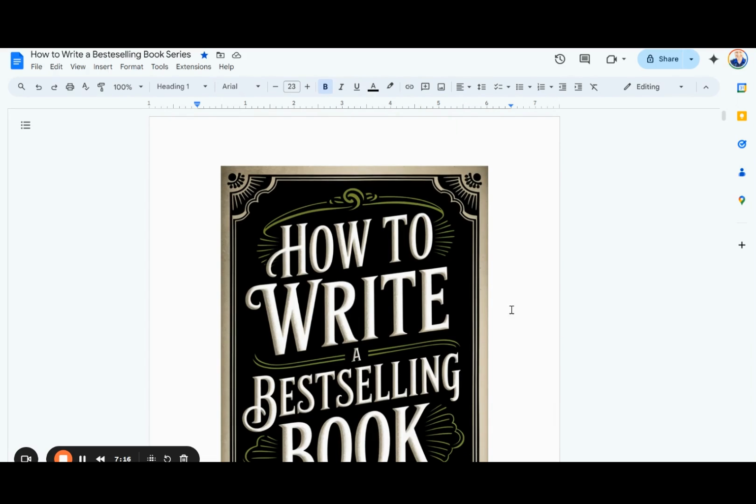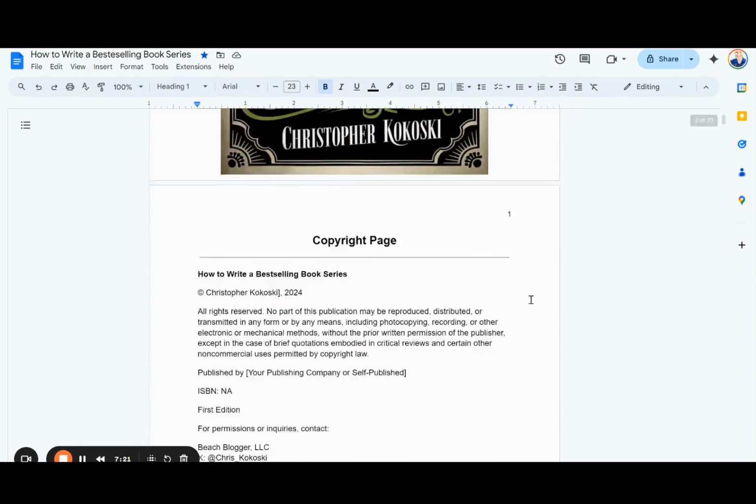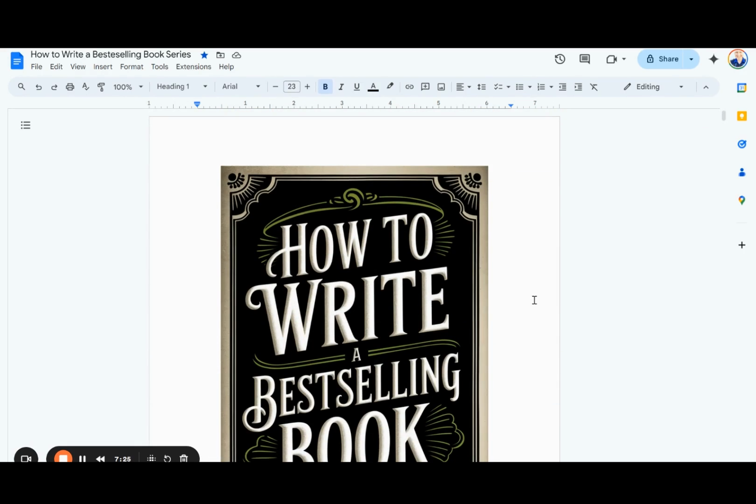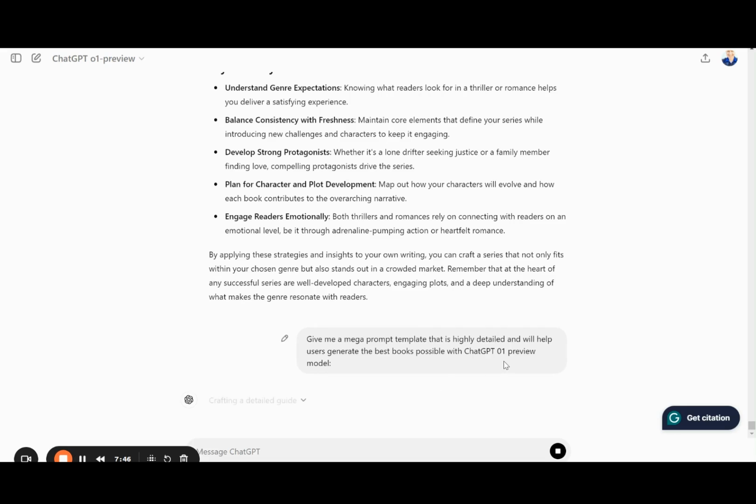The sky's the limit when it comes to writing this book or any book or novel with this tool. I think it's really good. I love it. It's right now my favorite tool and my favorite model. I can't wait to continue to test it. I wanted to show you how this actually worked.